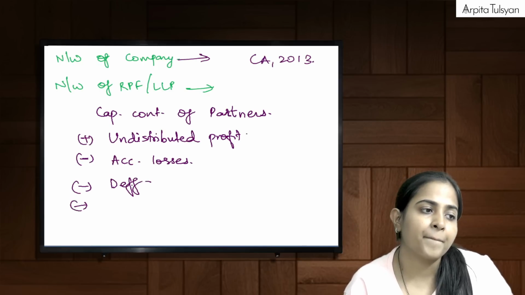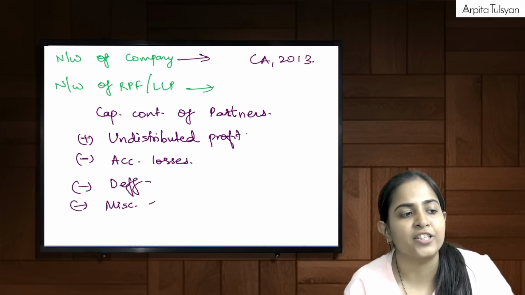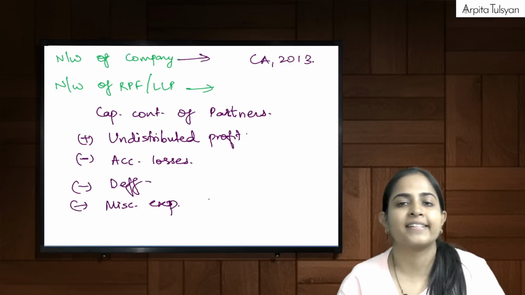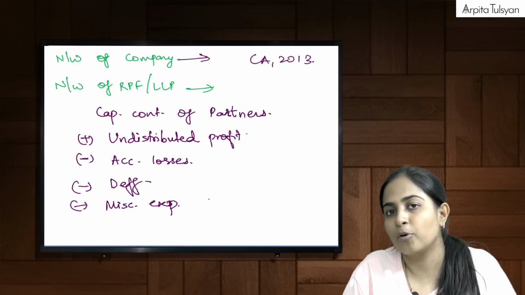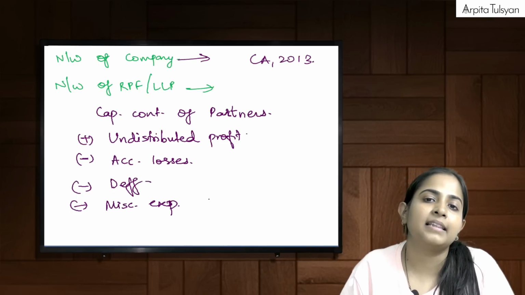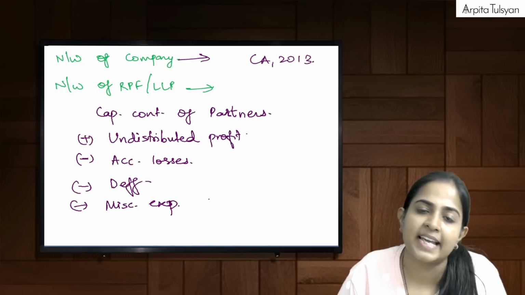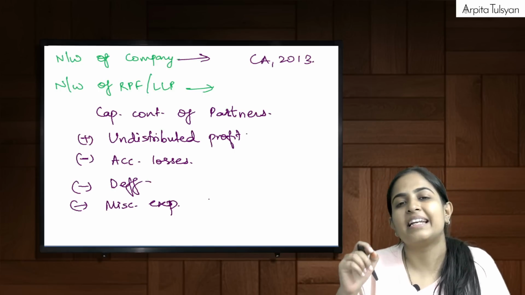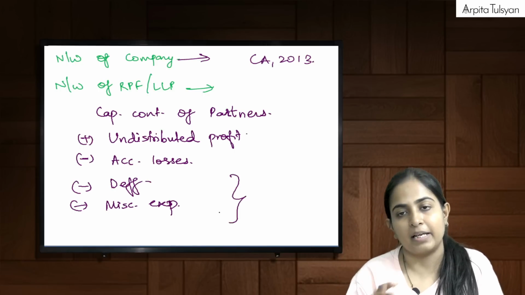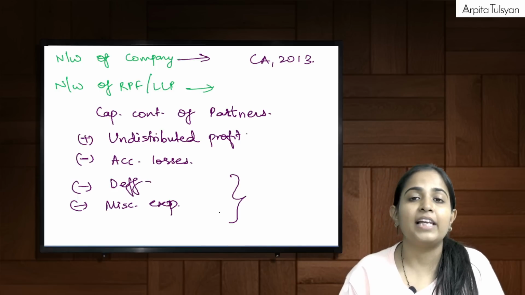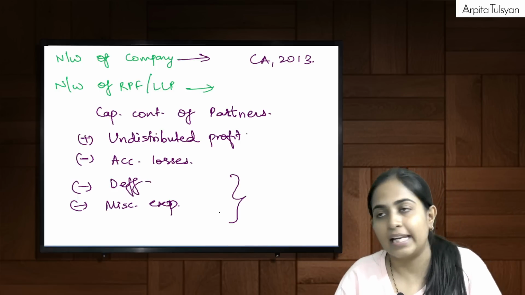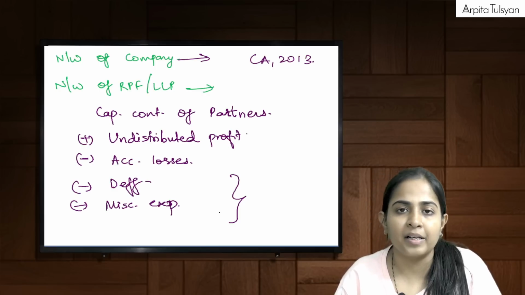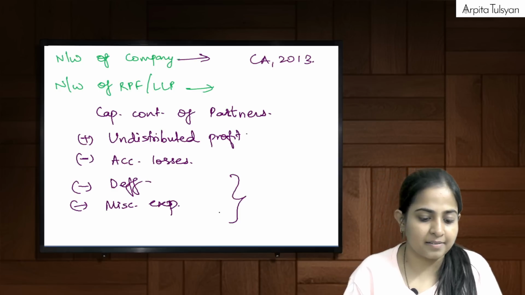expenditure and miscellaneous expenditure. This you must be knowing already. This we do in case of companies also. Miscellaneous expenditure to the extent not written off. So basically capital contributed plus the undistributed profits minus the accumulated losses. This is the net worth, and these two obviously, if applicable, this is how we calculate the net worth of a registered partnership firm or net worth of an LLP. Simple, clear till here? Yes.